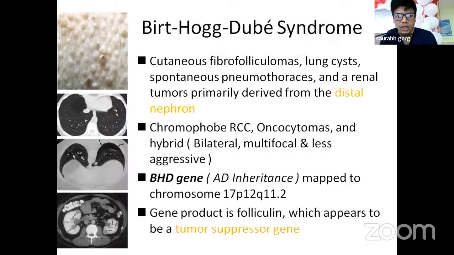Then comes Birt-Hogg-Dubé syndrome. It includes cutaneous fibrofolliculomas that can be seen on the screen, then lung cysts, spontaneous pneumothorax, and a renal tumor primarily derived from the distal nephron. Then we have chromophobe RCC, oncocytomas, and hybrid tumors, which are bilateral, multifocal, and less aggressive. The BHD gene has autosomal dominant inheritance, and it is mapped to chromosome 17p12q11. The gene product is folliculin, which appears to be a tumor suppressor gene. Now, on the left side, we have CT axial images of lungs showing pneumothorax.